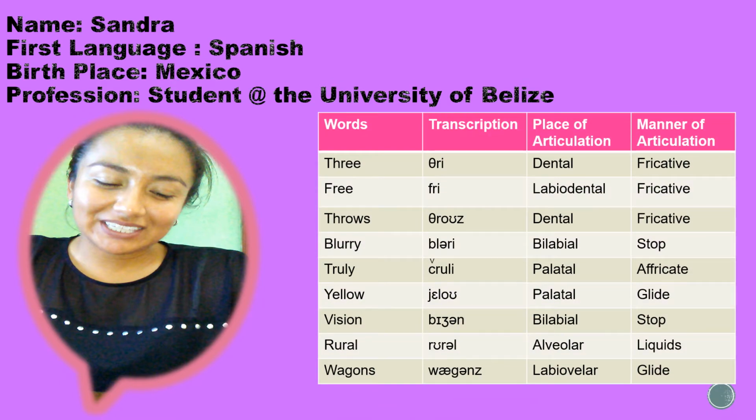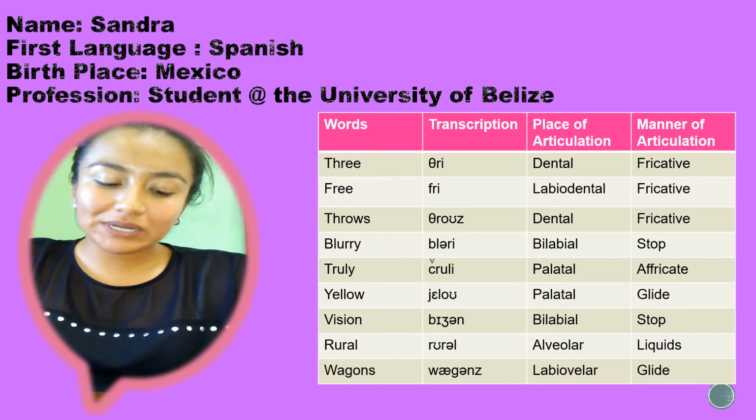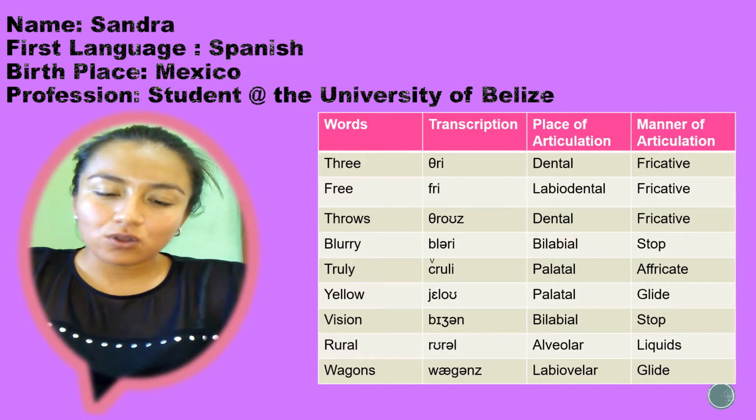This table will be showcasing the transcription, place of articulation, and manner of articulation of the words that Sandra will be reciting. There were 2 words that were pronounced differently from those pronounced in the beginning of this video. Free, throw, blurry, truly, yellow, vision, rural, wagon.